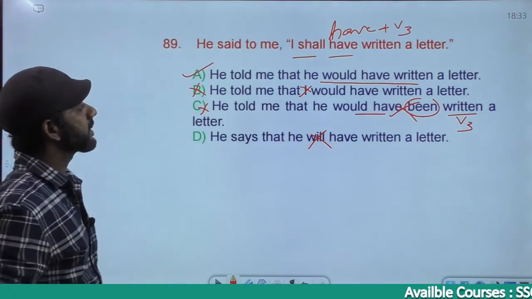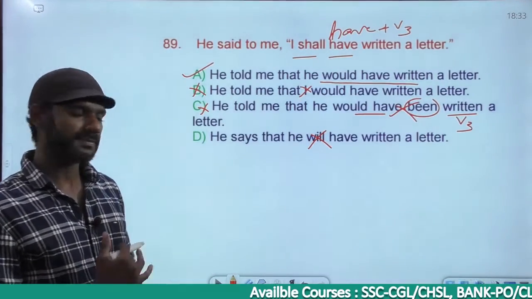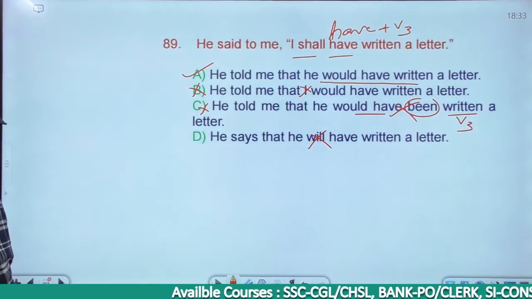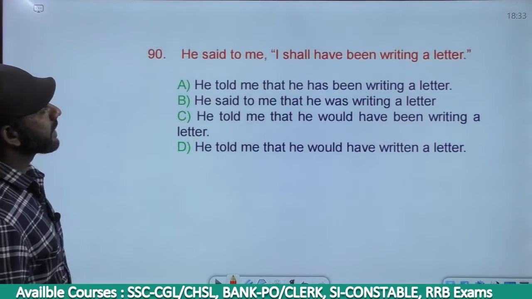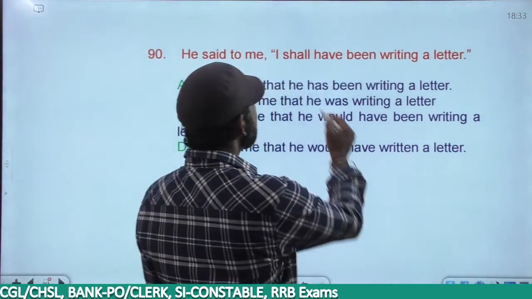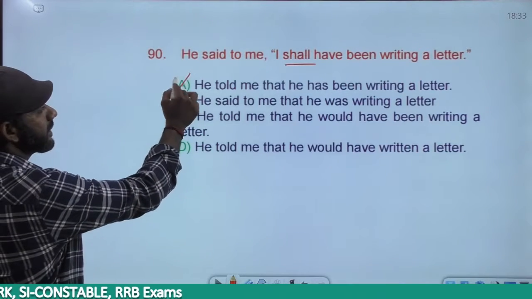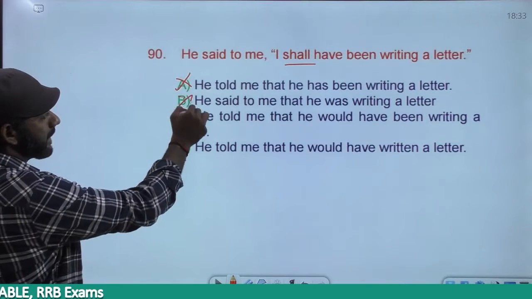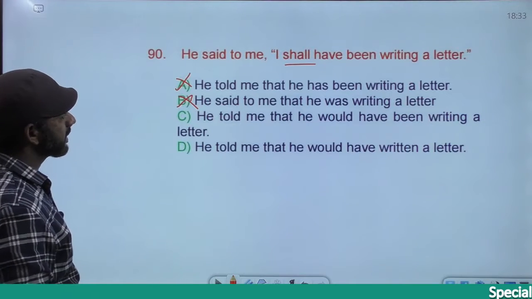He told me that he would have written a letter, active voice. The next one. He said to me, I shall have been writing a letter. This shall also changes to would. So A is gone, would is not there. B is gone, would is not there. Now we have two options left, C and D.